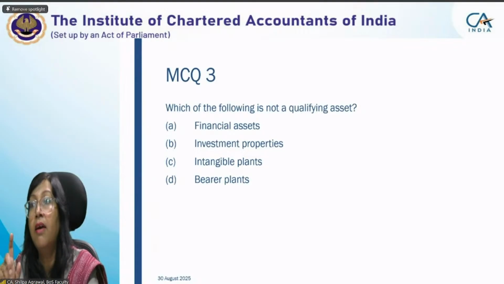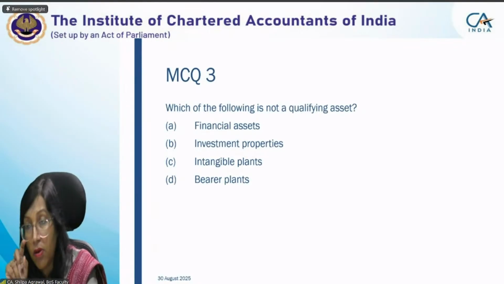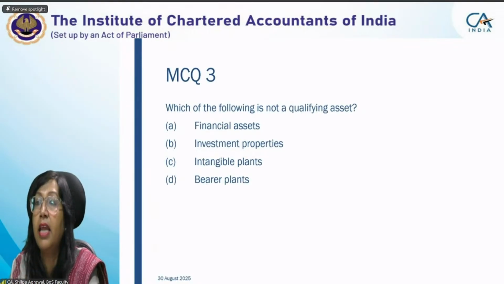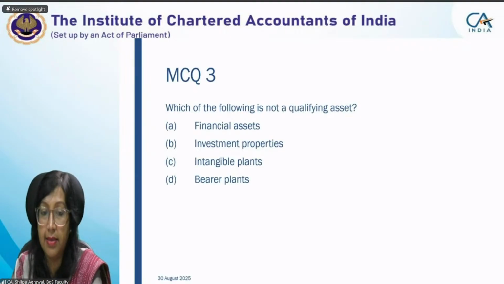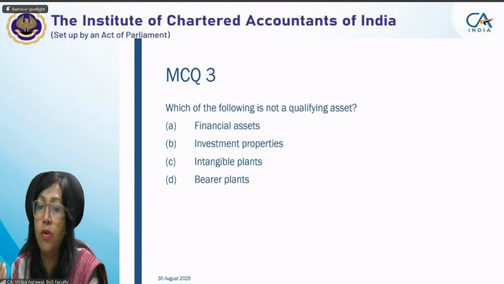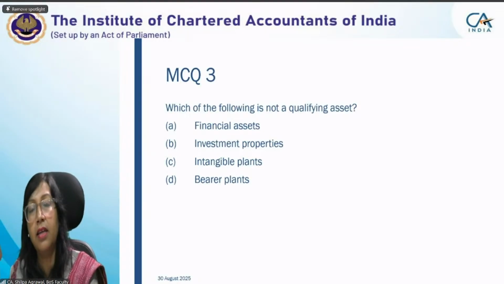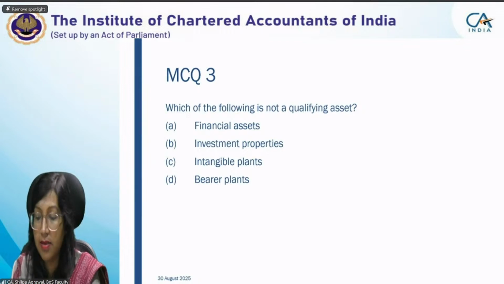Financial assets, why are they called financial assets? Because they are ready, they can be easily converted into finance. That's why they are categorized under the category of financial assets. So they are ready. So what is not a qualifying asset? Here it will be financial asset. So that is the correct answer.